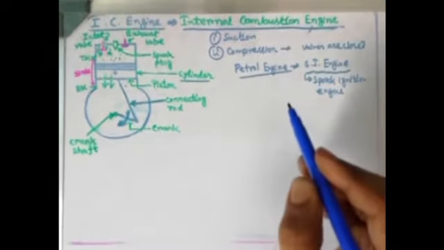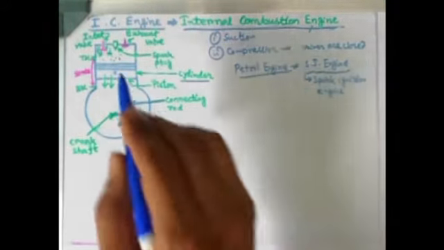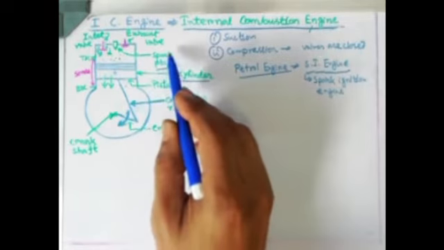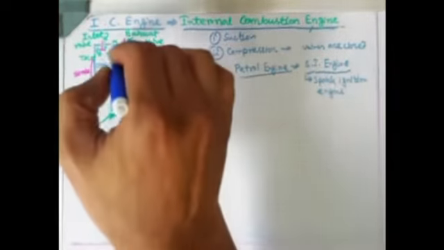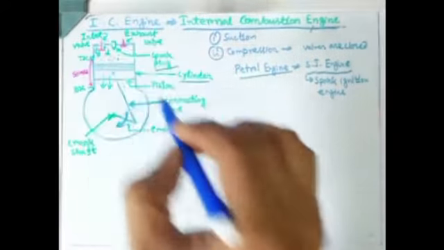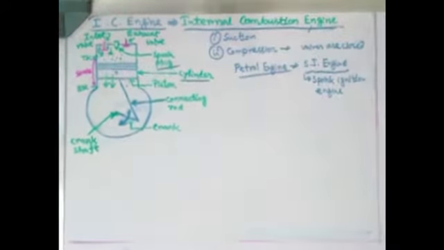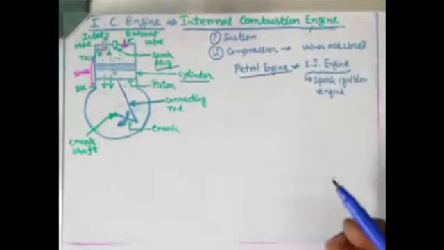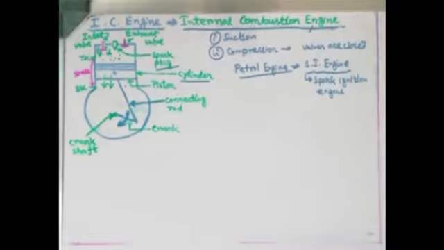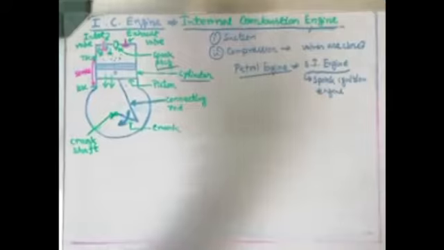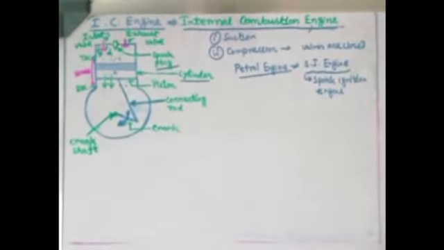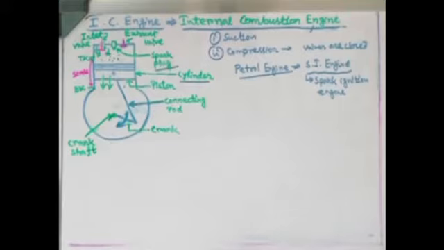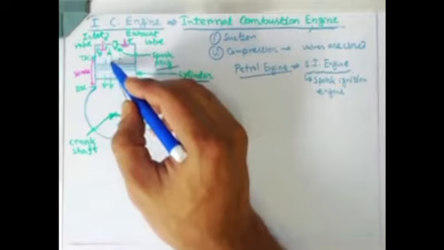Okay. So in the case of a petrol engine, one spark plug will be there. I have labeled the spark plug over here. It is placed at the middle of the cylinder head. That spark plug will create a chingari by which the air-fuel mixture, which has already been sucked in, gets exploded. When any explosion takes place, obviously lots of pressure energy will be created, lots of energy will be created. That pressure energy will create a thrust on the piston surface.